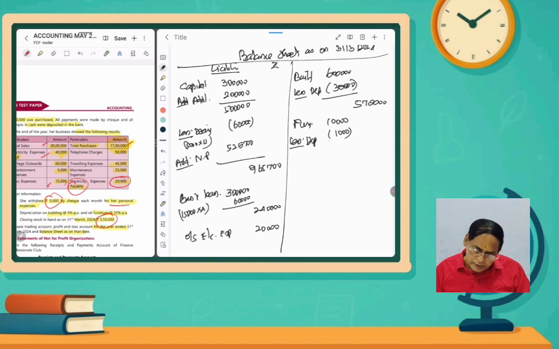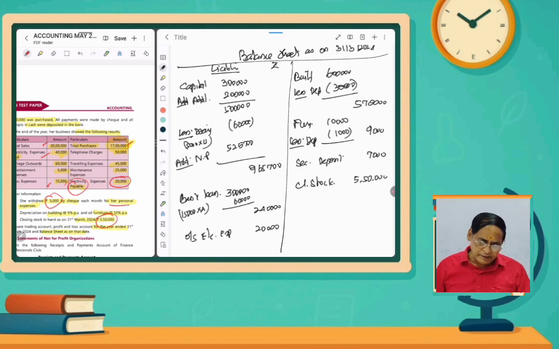So 9,000 rupees after depreciation is its value. And the security deposit we had made, that amount is 7,000 rupees. And then closing stock, that is 5,50,000. One more item, bank balance, is not given.